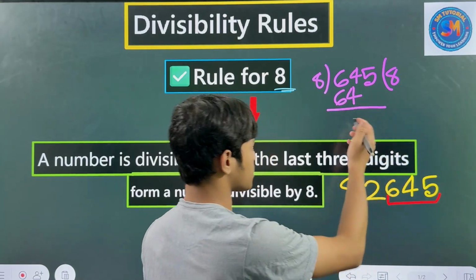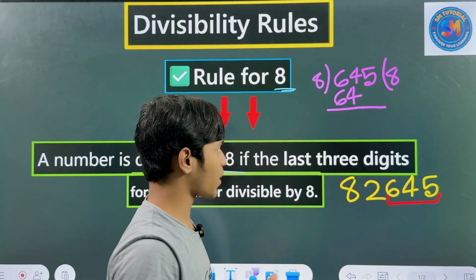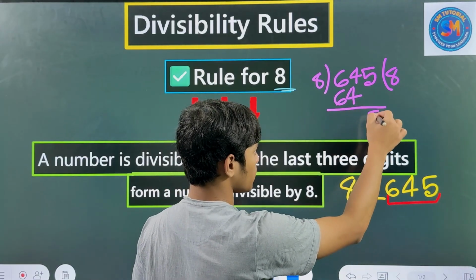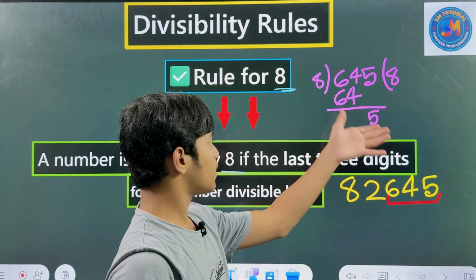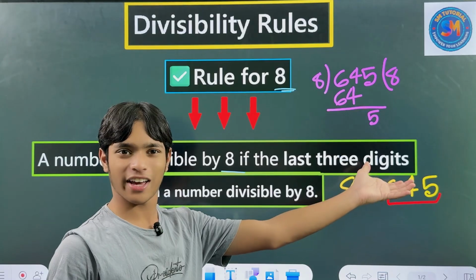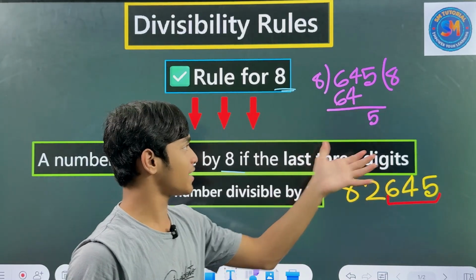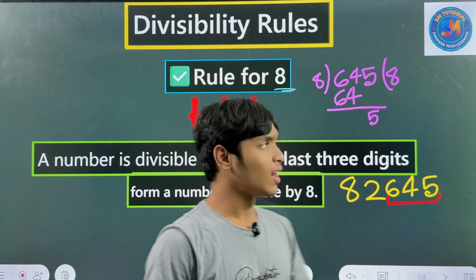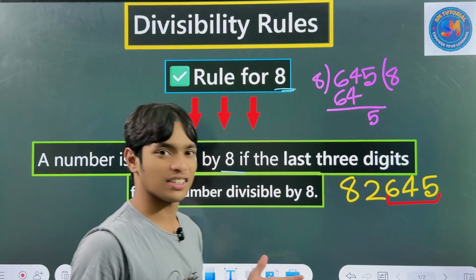The remainder will be 0, so I won't write anything. The 5 will come down, and 5 is not divisible by 8, so we have to end it here.